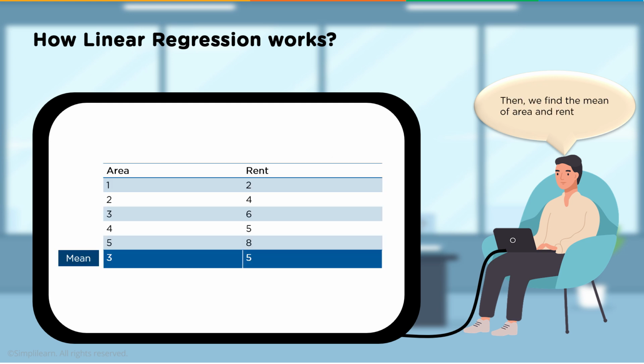Then we find the mean of area and rent. So the mean just means average, and if you take 1, 2, 3, 4, 5 and add them all together and divide by, in this case there's 5 areas, you get 3. And the rent is 2, 4, 6, 5, and 8. If you add them all together and divide by 5, you get 5.